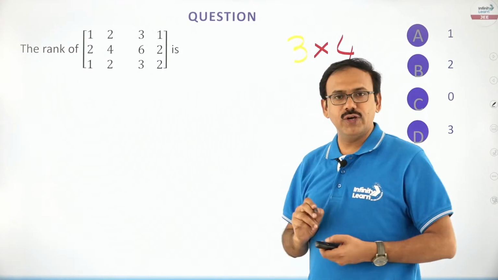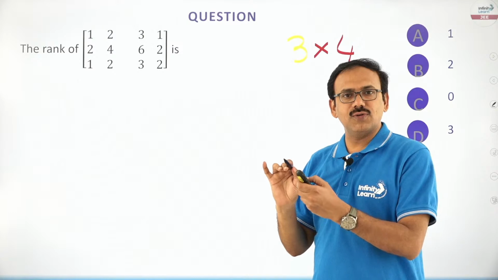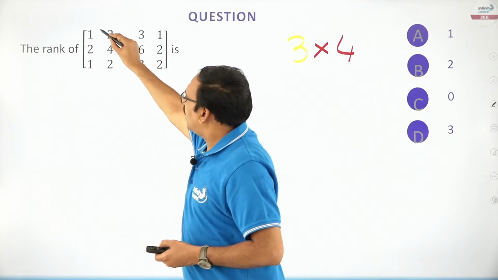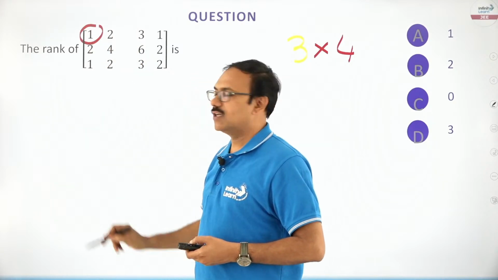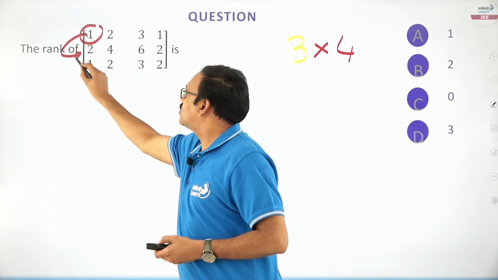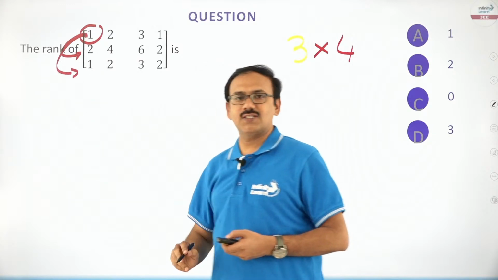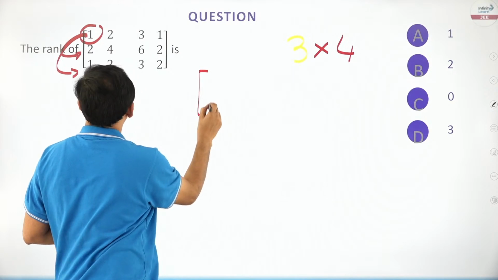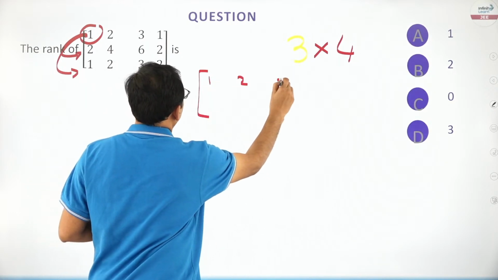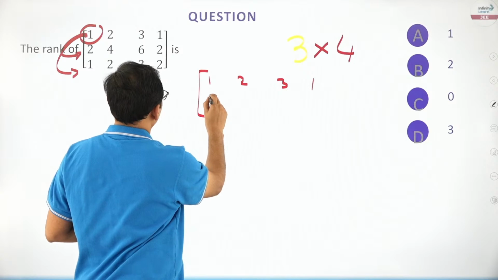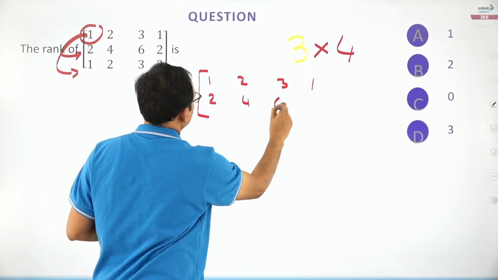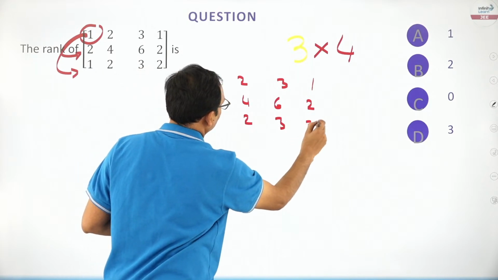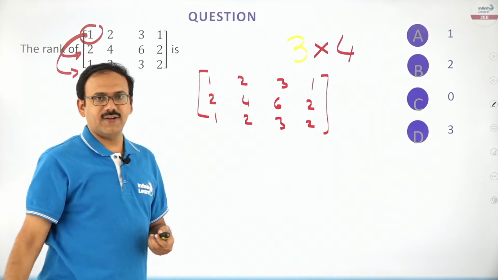Now, what I am going to do is write this matrix in echelon form. How? With the help of the first element, you try to make these two elements 0. First point: let me write the matrix here: 1, 2, 3, 1; 2, 4, 6, 2; then 1, 2, 3, 2.